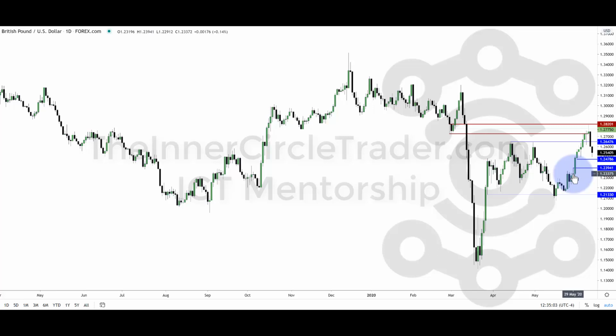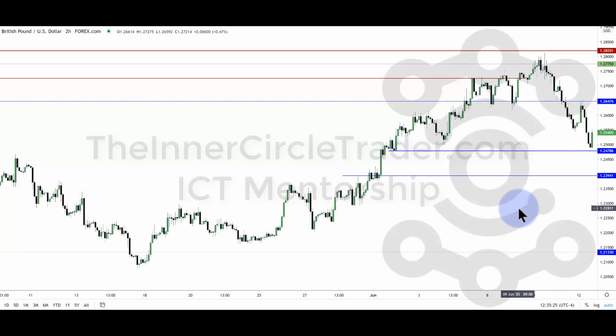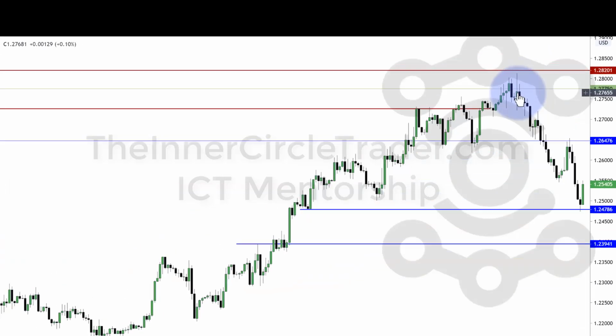So let's take a look at this on a lower time frame chart. All right, so here's the 2-hour chart on the British pound. You can see how we just fell short of hitting that 128.20 level. The high came in at 13 and 2 pipettes, so just about 7 pips short of that institutional level. Then we had a break in market structure here, right there. We created an imbalance, comes back up, rebalances there, and then attacks the sell side liquidity resting below these relative equal lows.